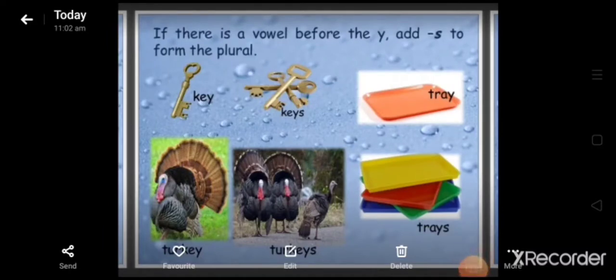If there is a vowel before y, add s to form the plural. In this slide you can see key. Before y there is a vowel, the letter e. So in plural we write keys. Turkey. Here you can also see before y it is e, so we put s in the plural. Tray, trays.